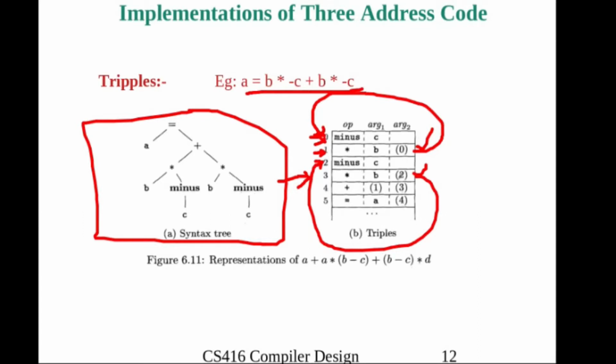For example, look here, this triple refers to location 1 and location 2. Suppose we change this instruction into some other location, say the sixth location, for storing the instruction in the first location. Then here also we need to change. Because this fourth instruction in the fourth location is referring to the instruction in the first location and the instruction in the third location. So the movement of records is difficult in the case of triples.